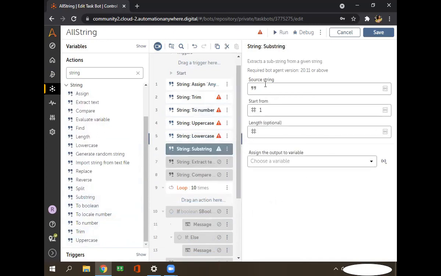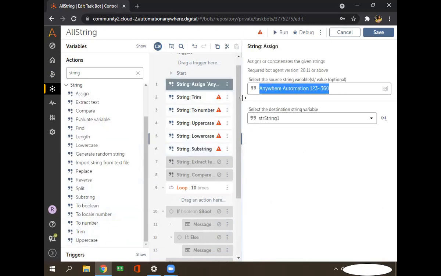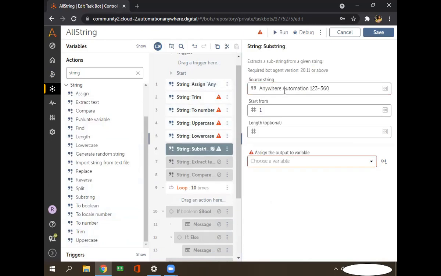In substring, suppose this is the source string, and I want to display only this value. I can pass the start position as 12, and if I want to display only 4 characters, I pass 4 here. Now the result represents only this value.